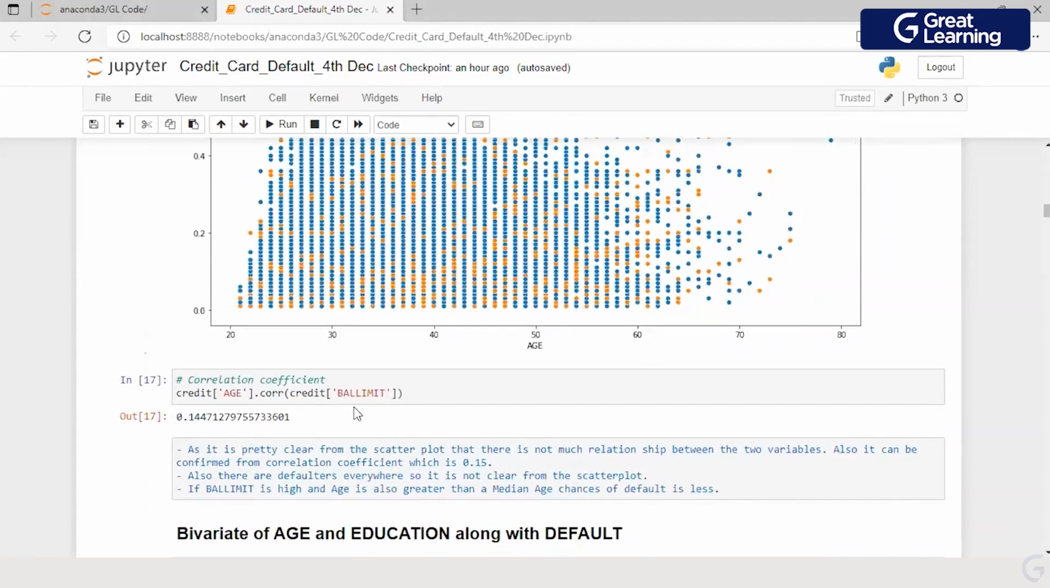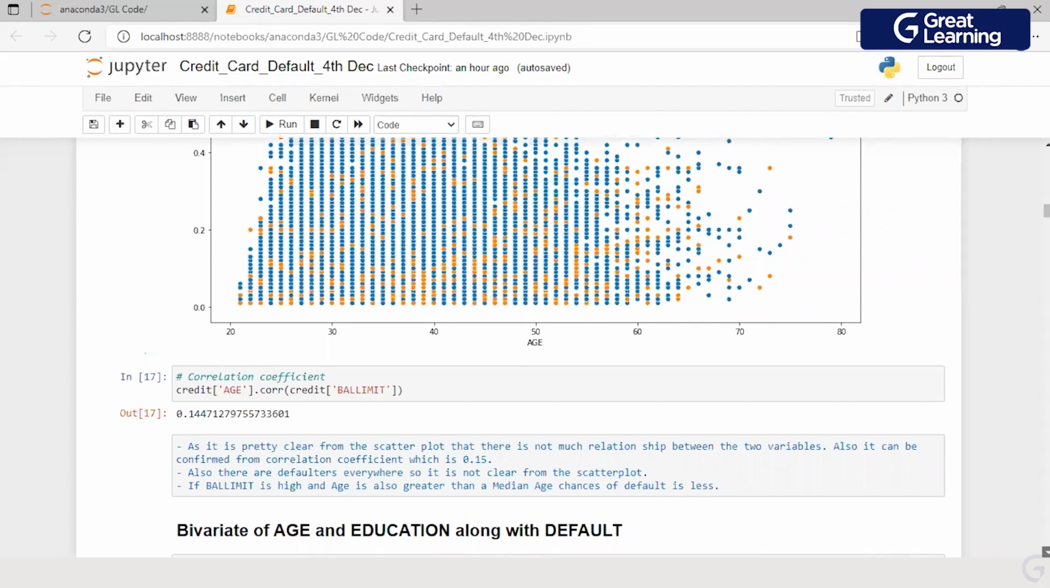I'm able to see this kind of a relationship with the correlation also between age and balance limit. I see only a 0.144, right? So it's not that I have age and balance limit highly correlated. So from a credit card company perspective or from a business perspective, I am saying that it's not that age really defines a balance limit. It's not that somebody with a higher age will have a higher balance limit or vice versa.